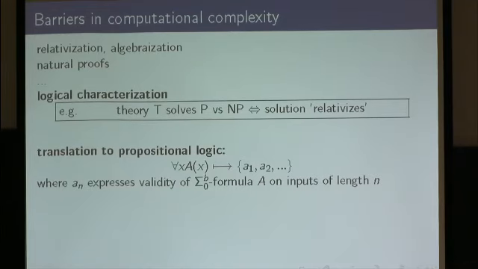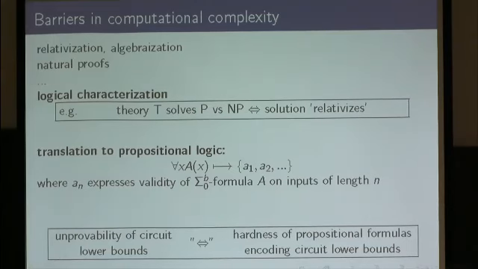Moreover, when a given first-order theory and the propositional proof system are properly designed, the provability of this universal statement corresponds to efficient provability of this sequence of propositional formulas in the corresponding propositional proof system. And the circuit lower bounds can be expressed as Sigma^b_0 formulas, so the unprovability of, say, superpolynomial circuit lower bounds is often obtained by showing hardness of propositional formulas encoding circuit lower bounds.